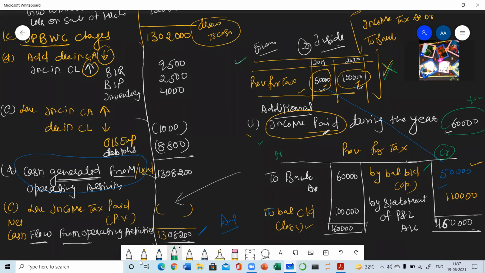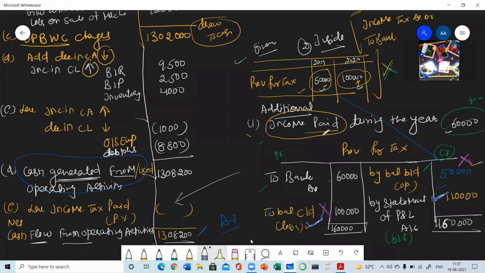Then you write to bank whatever tax you have paid during the year. Then the difference will be written by opening the account, by statement of P&L account. Now, what about the treatment? Now we have 4 figures: 1, 2, 3, 4. So what will be the treatment? You will not be considering these 2 figures. This will not be considered. Clear? Then which will be considered? Only this one and this one.